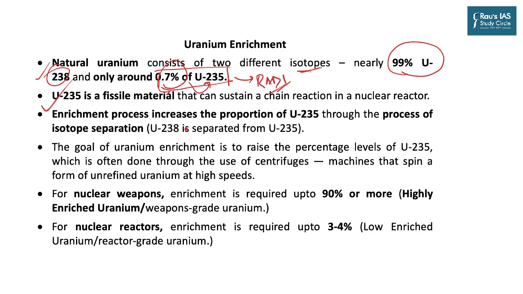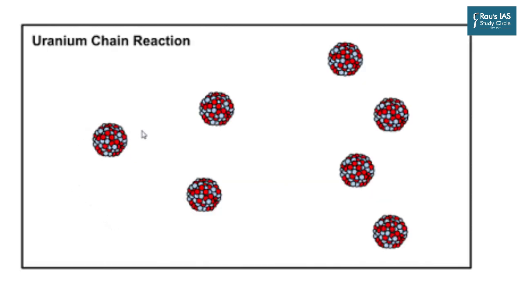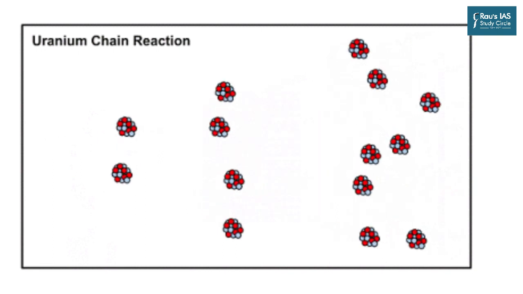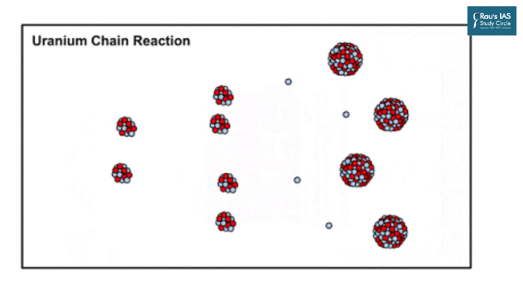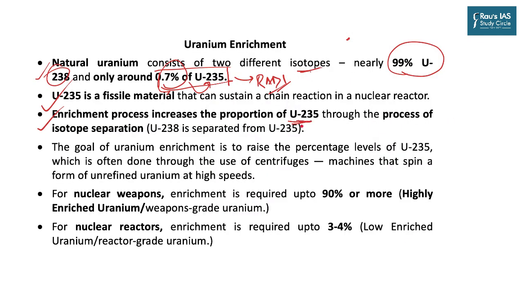And so uranium-235 is a fissile material that can sustain a chain reaction. As you can see on the screen, this chain reaction is what leads to a nuclear bomb or a nuclear reaction inside a nuclear power plant. Enrichment is a process which increases the proportion of uranium-235 through isotope separation. So you take 1 kg of uranium, remove the 99% of 238, just keep 0.7%. And that is the process. When you repeat it over 1000 times, you ultimately get 20%, 60% or even 90% enriched uranium.